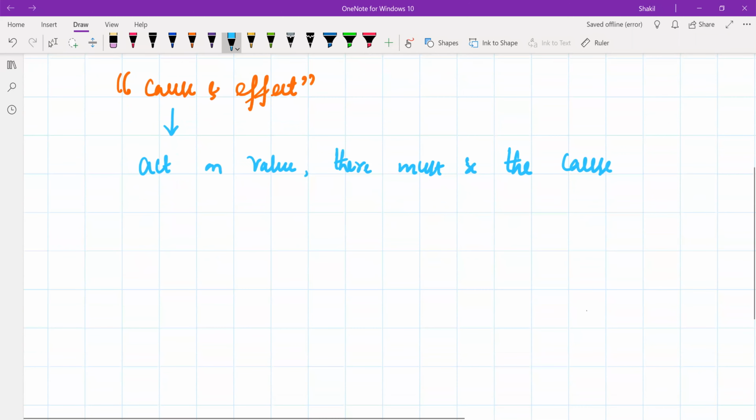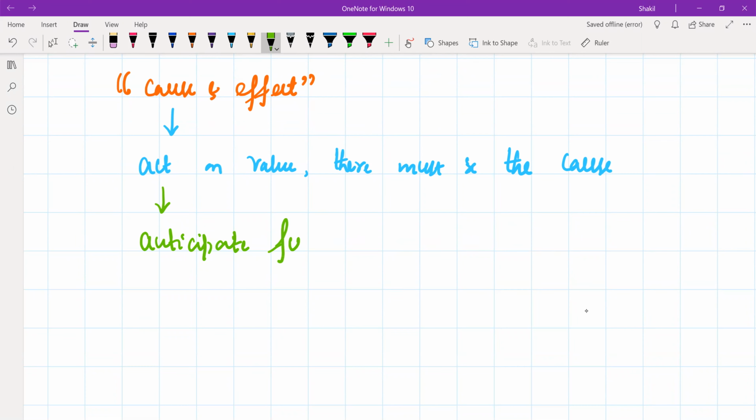In other words, a causal system does not anticipate the future values of the input, but only responds to the actual present inputs.